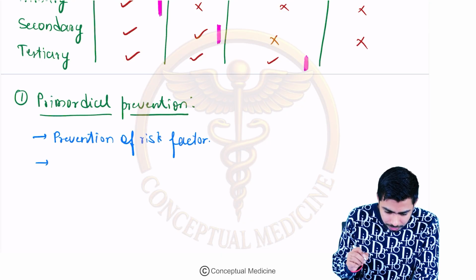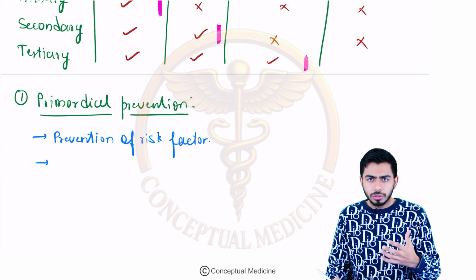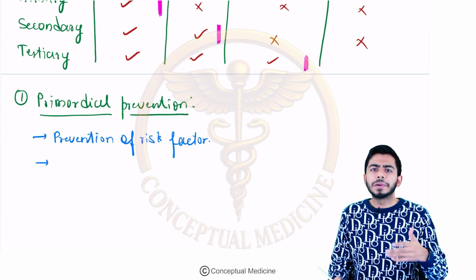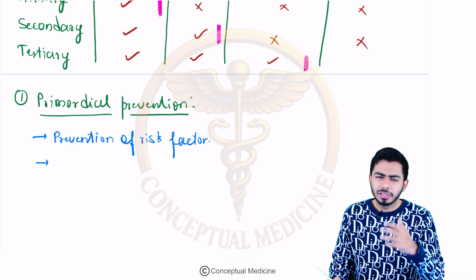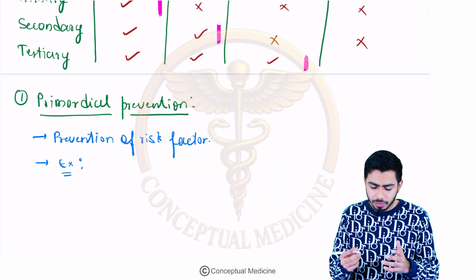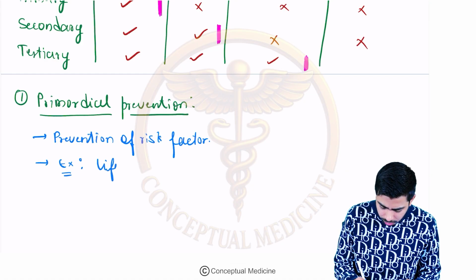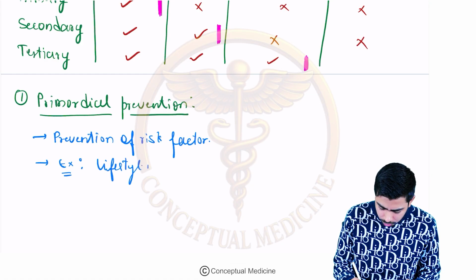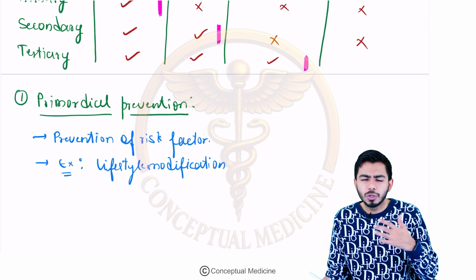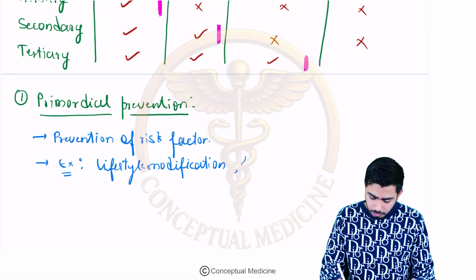Second point over here, that is very important: usually the earlier you do it, the better it will be for your body. So mainly in the childhood. For example, you are doing lifestyle modification on a daily basis, going to the gym, doing yoga, eating healthy food, not eating junk food. You are promoting your health.